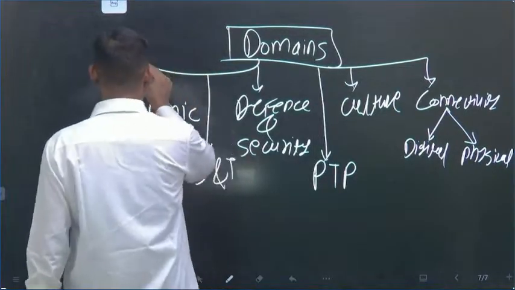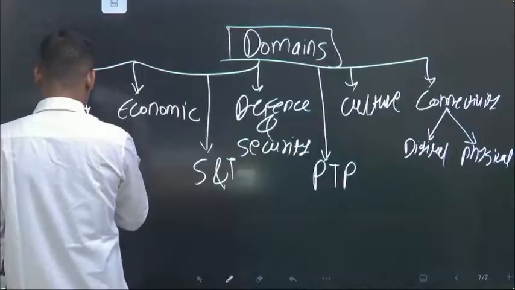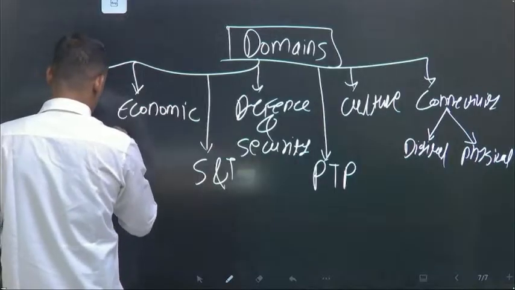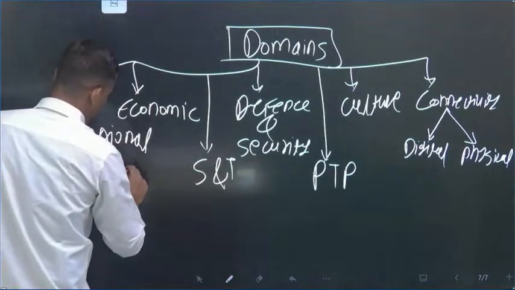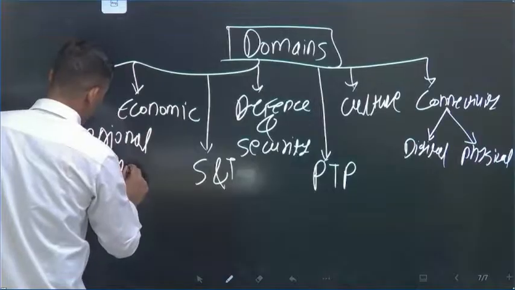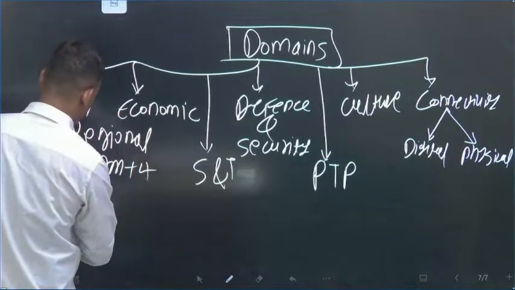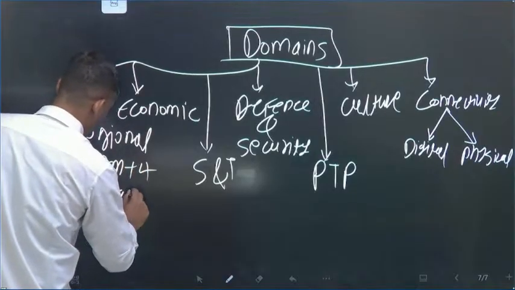Then the regional level, in regional you can mention ADMM, ADMM Plus dialogue, then East Asia Summit.